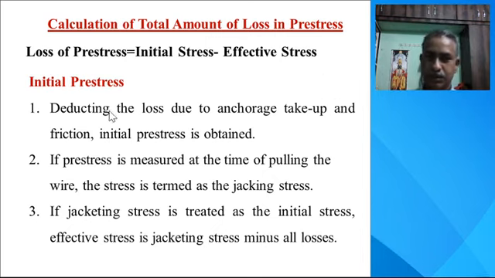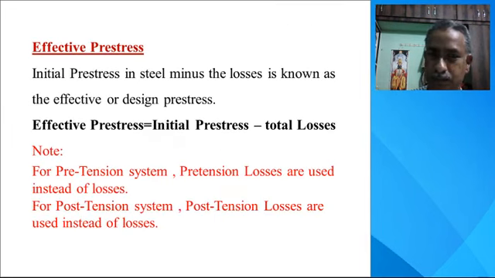Now, initial stress is obtained after deducting the loss due to anchorage take-up and friction. That means in initial stress, anchorage is already considered, and friction is already considered. If stress is measured at the time of pulling the wire, the stress is termed as jacking stress. And third, if jacking stress is treated as the initial stress, the effective stress is jacking stress minus all the losses. So remember all these things. These are very important from the analysis point of view.